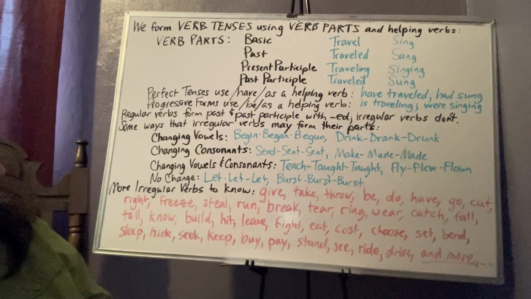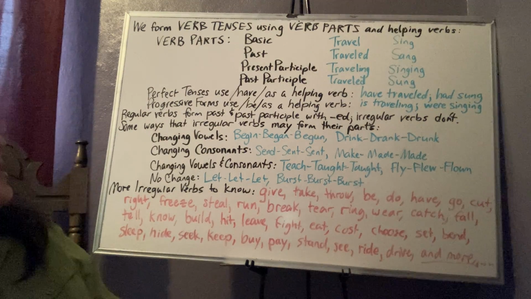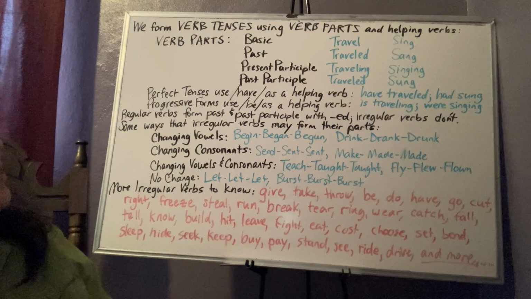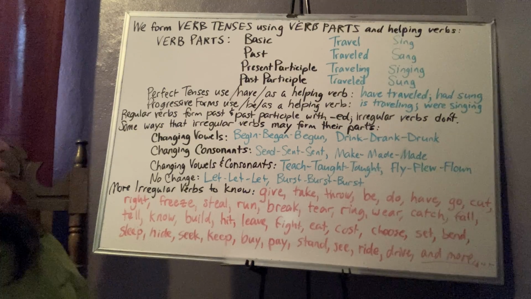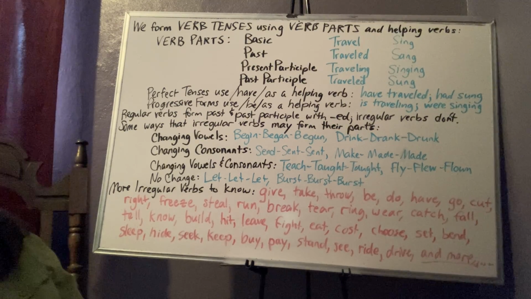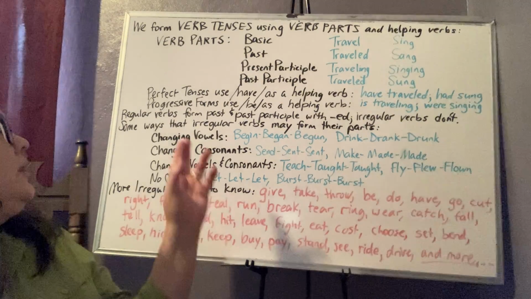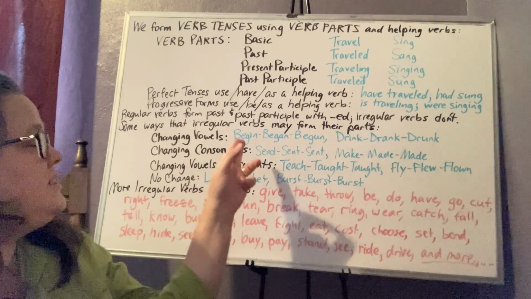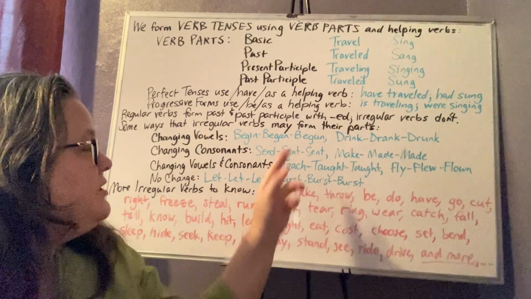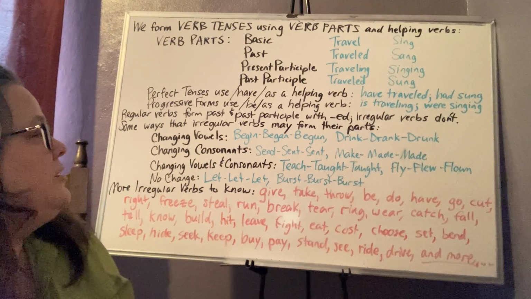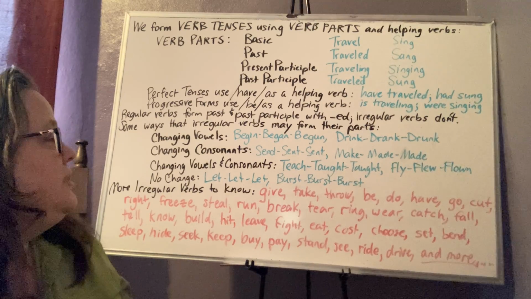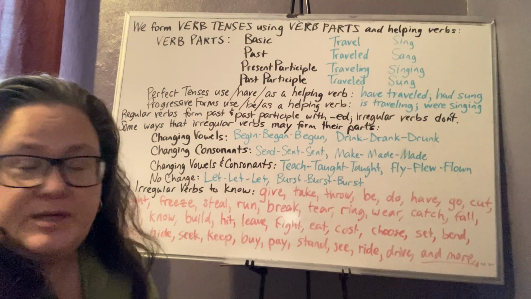Then regular verbs, like I said before, form the past and past participle with ed. Irregular verbs don't. And so here are some ways that irregular verbs may form their parts. Changing vowels. So begin becomes began, becomes begun. So present tense, he begins his trial today.